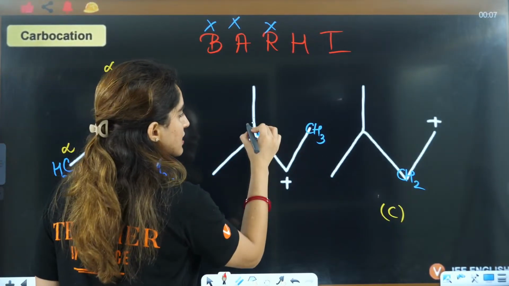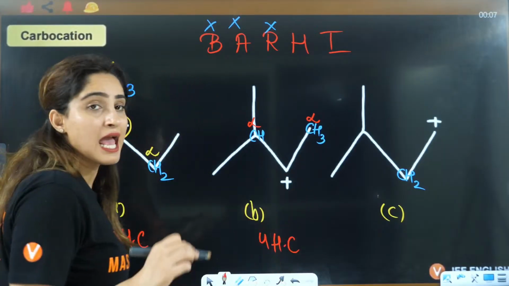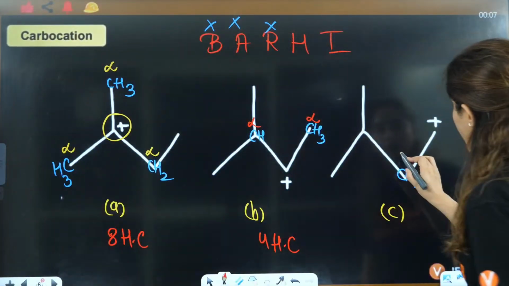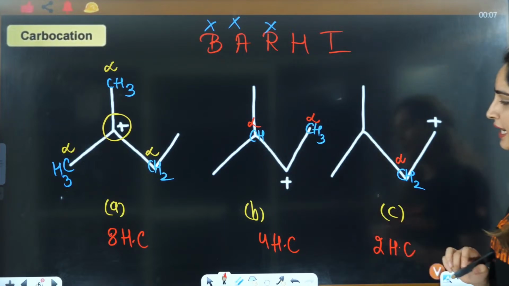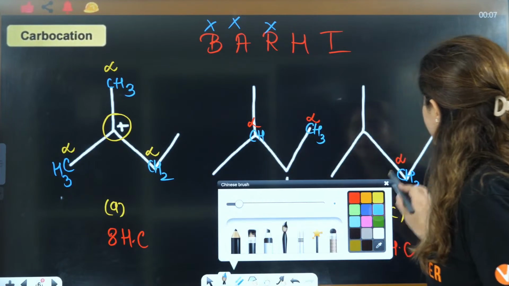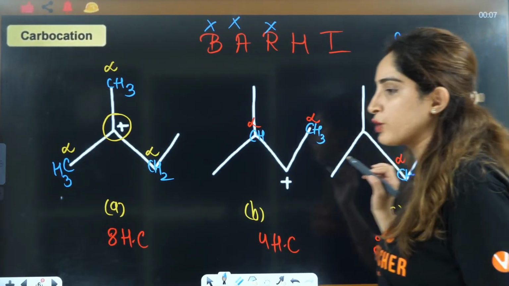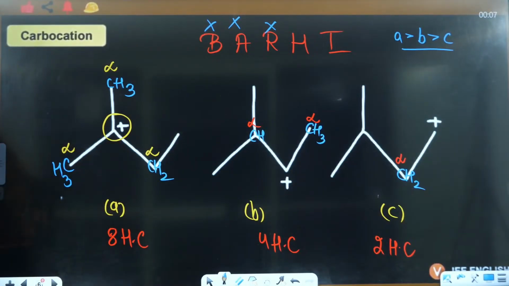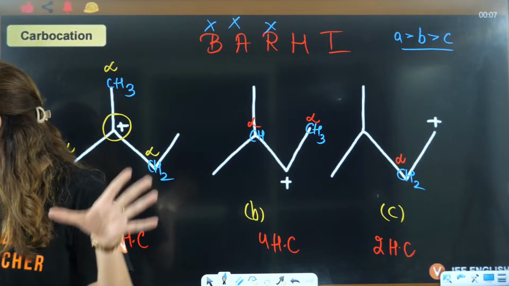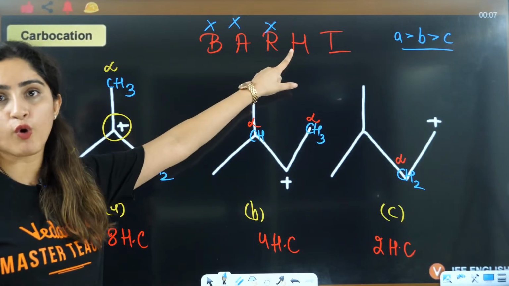Here you have 4 hyperconjugating structures, and here only this is alpha, so 2 hyperconjugating structures. So the correct order is A, then B, then C. That is based on hyperconjugation.